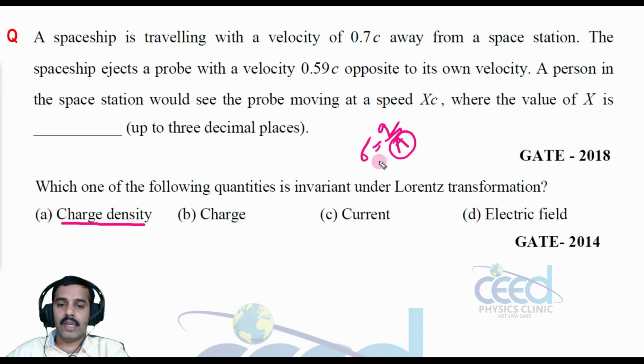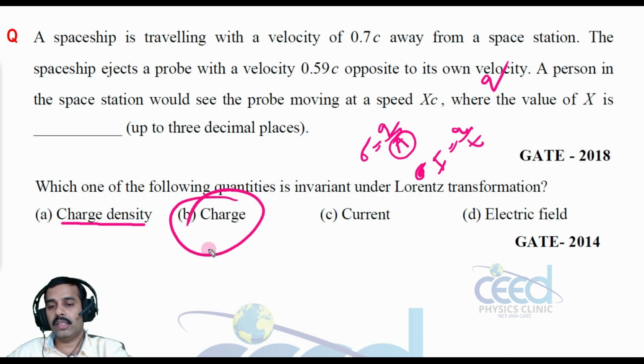The charge is q itself, but current is equal to charge by time, so the time varies due to time dilation. Due to length contraction the area may change. The electric field also depends on time. So the only thing which is invariant under Lorentz transformation is charge.